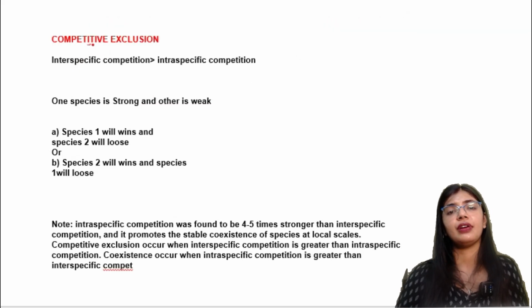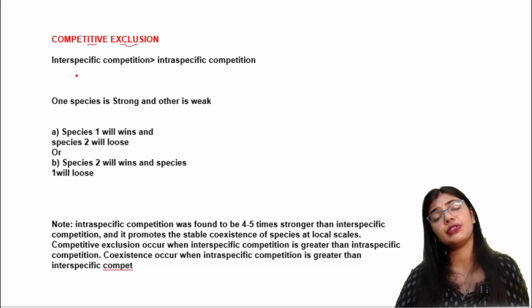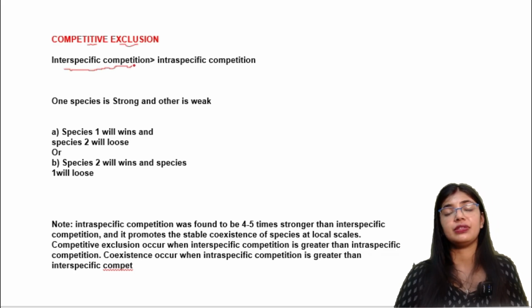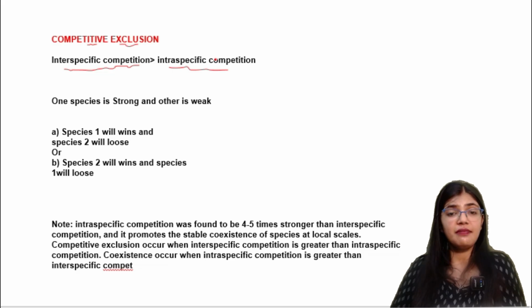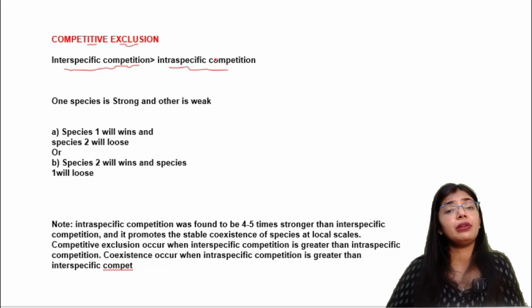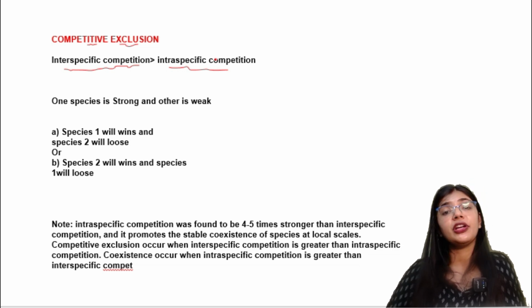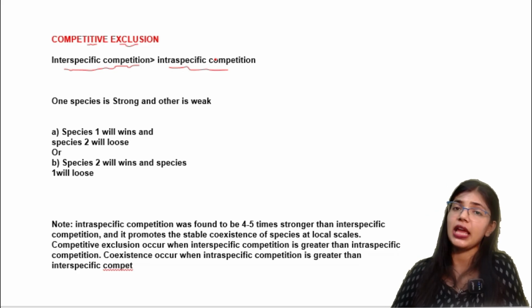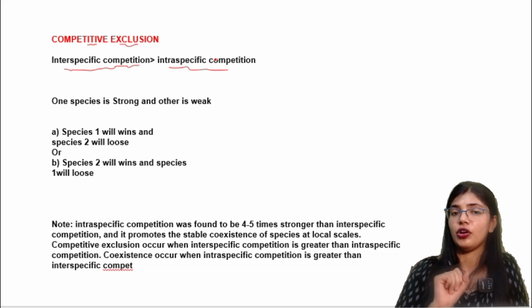Next is competitive exclusion. What do we mean by competitive exclusion? In competitive exclusion, the interspecific competition is higher than the intraspecific competition. That means the competition is high between the two different species. During this time competitive exclusion will take place, because in this case they cannot stay together in the same environment.